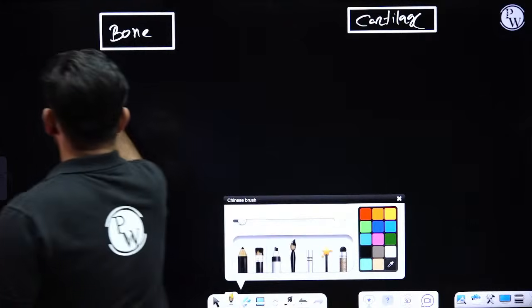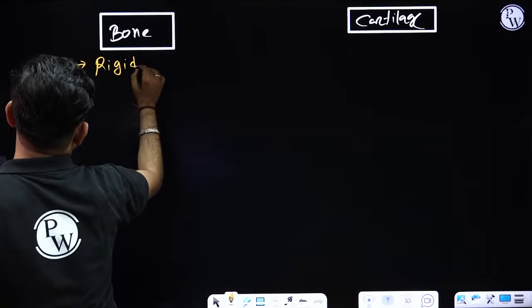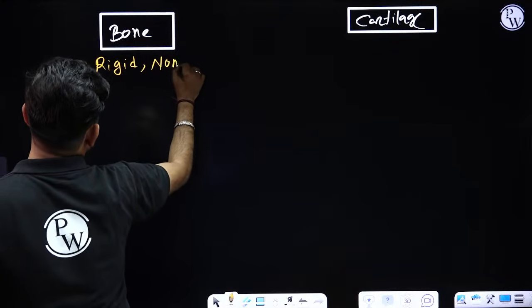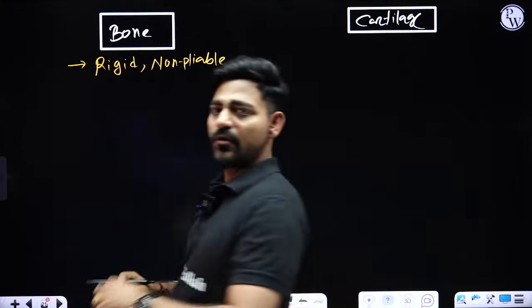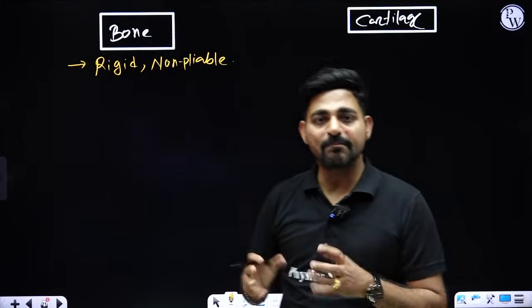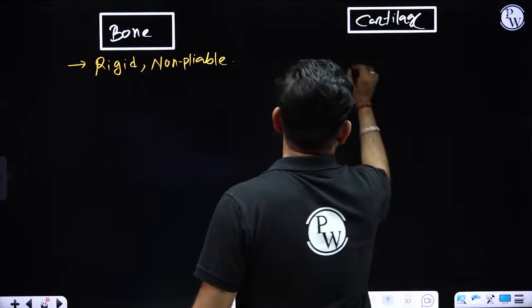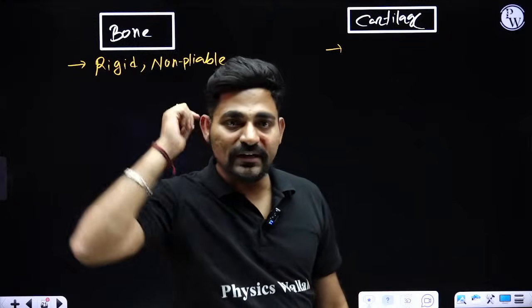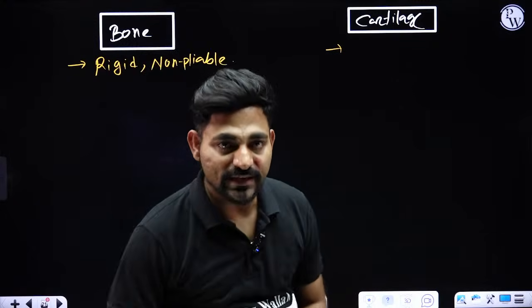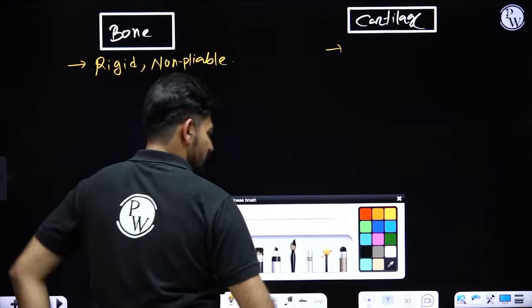The bones are rigid in nature and non-pliable. Means there is no flexibility, no bendability when you are studying a bone. But when you are studying any of the cartilage, like the ear pinna or the nose tip or your intervertebral disc, it is bendable, right?